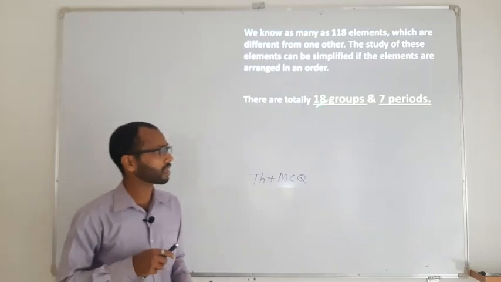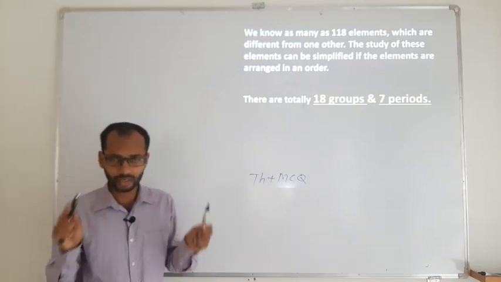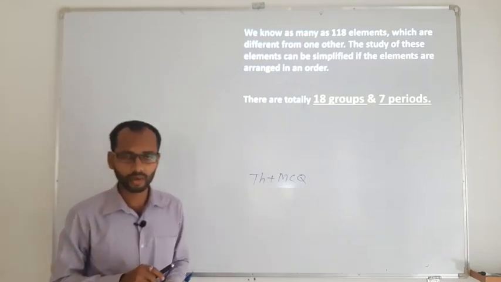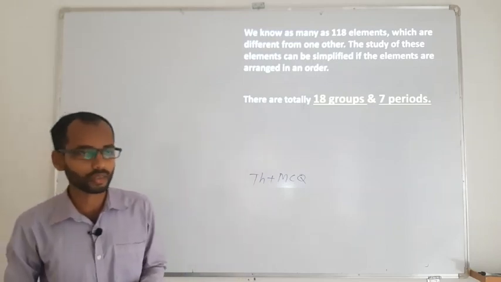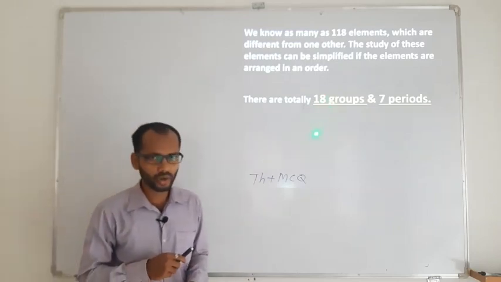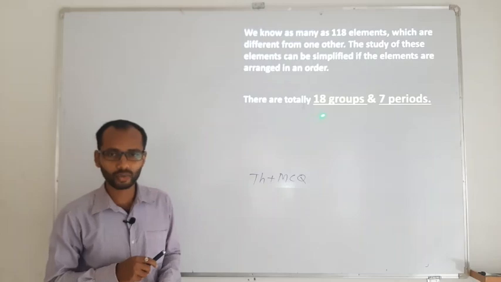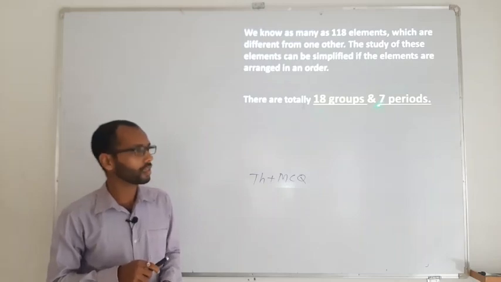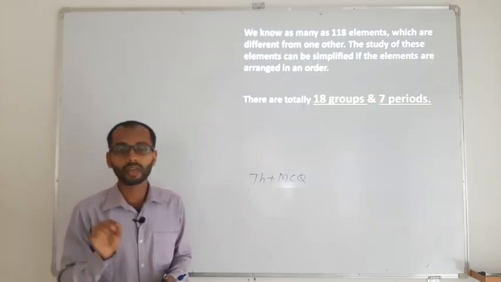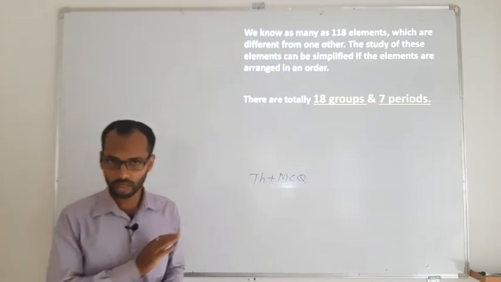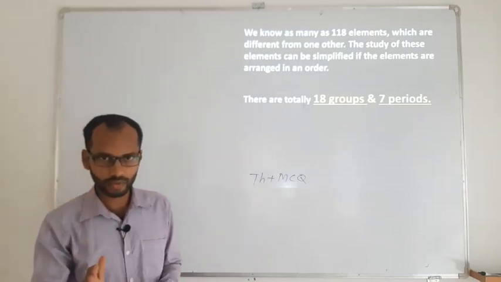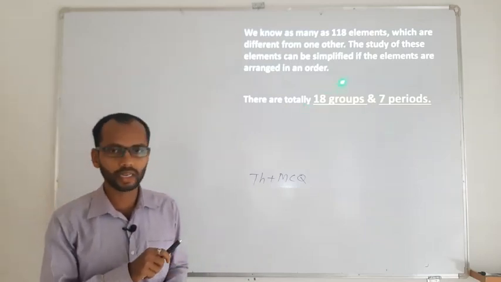So roughly everyone has an idea regarding the classification of elements, the periodic table, and some of the properties in the periodicity. Roughly, if you see the periodic table, there are 18 groups and 7 periods. That means 118 elements are classified into 7 periods and 18 groups.